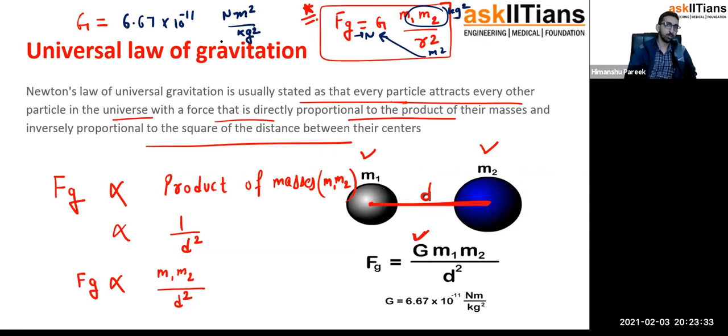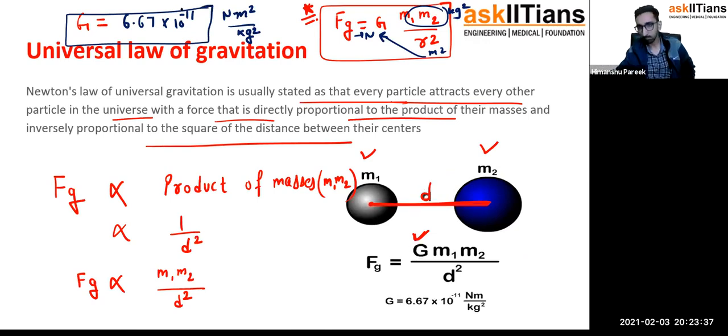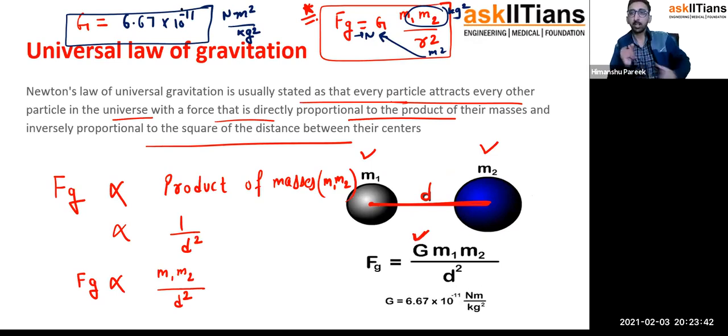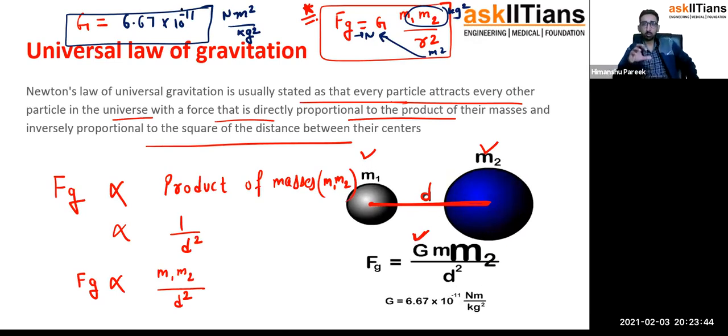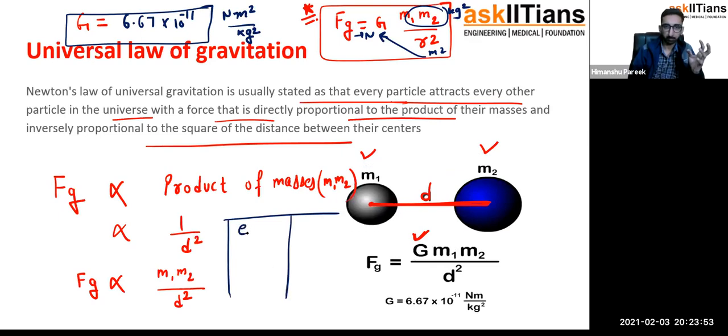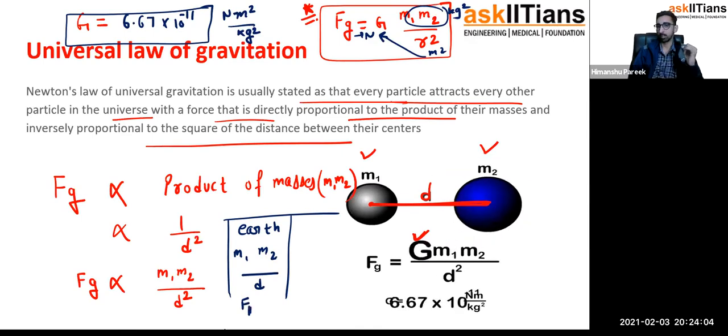Now this gravitational constant is the same throughout the universe. Suppose you take two bodies, M1 and M2, and you place them at a distance d on the surface of Earth. You calculate the force and you get F1.